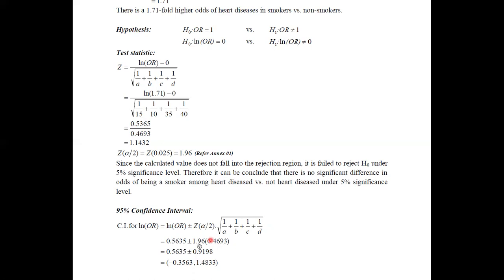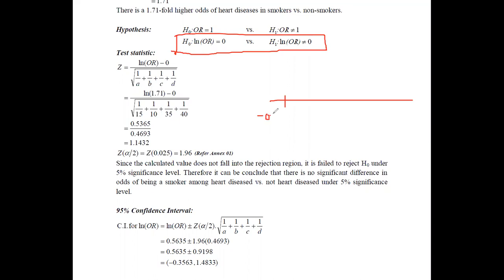Once you do the substitution, you get the confidence interval for the natural logarithm of odds ratio as minus 0.3563 comma 1.4833. And if you look at the decision here also, we failed to reject H naught. It means that so far what we learned was ln of odds ratio is equal to 0. Now you can compare this with the result we obtained here.